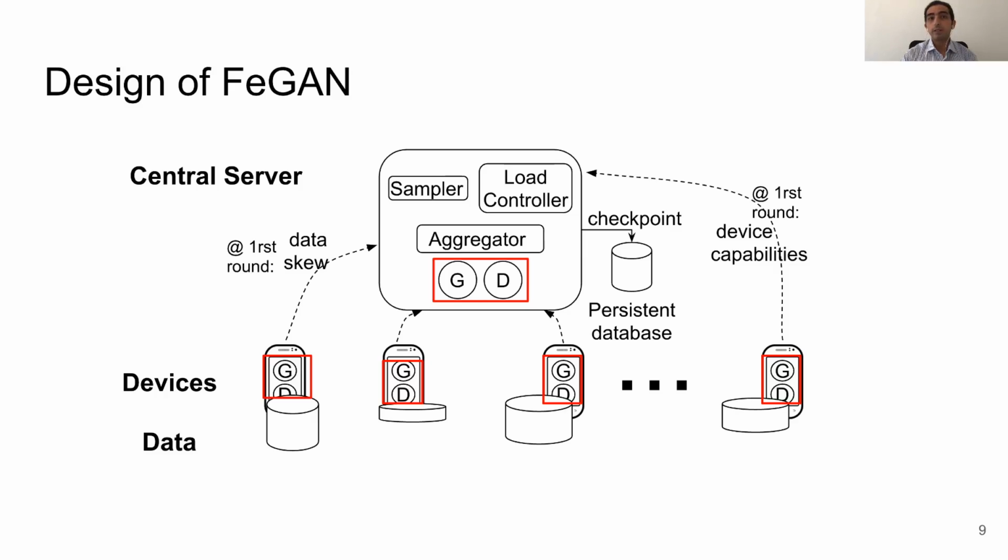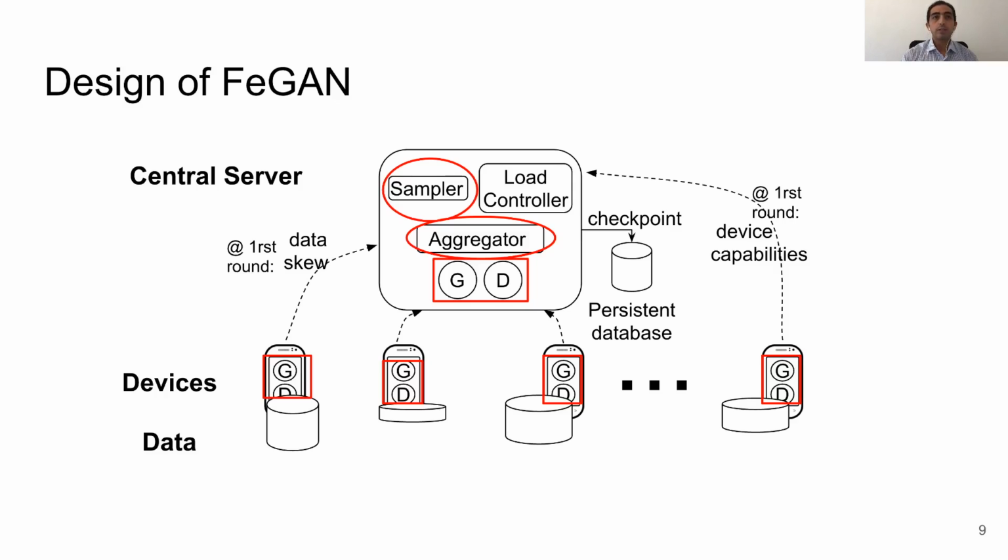The other two components that are extremely important in FeGAN design are the sampler and the aggregator, which both lie on the central server. The sampler is responsible for choosing devices to contribute to each FL round, whereas the aggregator is responsible for aggregating device updates. The main goal of the design of these two components is to tolerate data skewness, which might lead to mode collapse and learning divergence. Note that for these two modules to work, we assume that nodes know the distribution of their data and that they share it with the server.